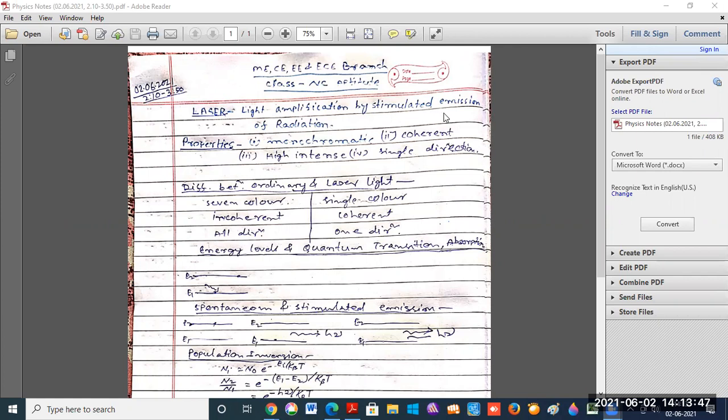Light amplification by stimulated emission of radiation is the full form of laser. In a short question, suppose I have asked in an objective question what is the full form of laser, then you have to choose this full form: light amplification by stimulated emission of radiation.